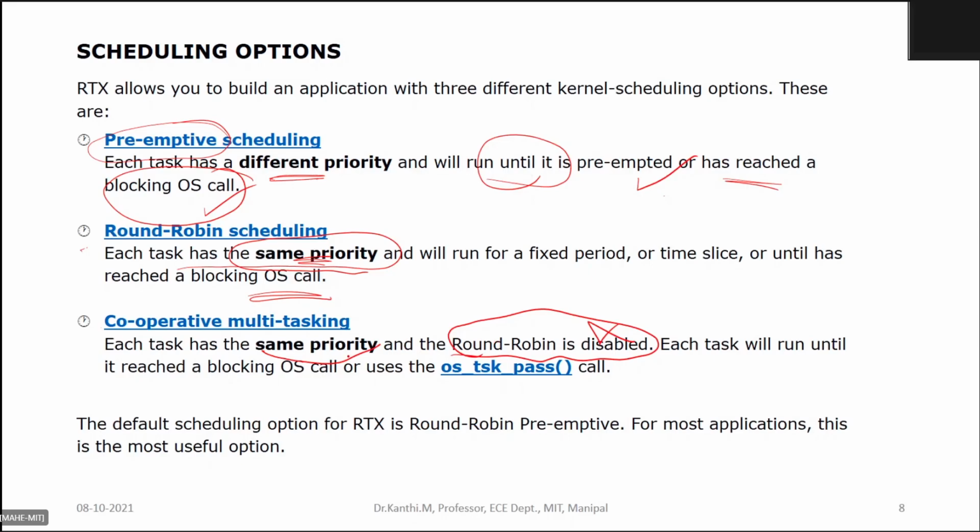Please note: same priority, but not a fixed duration of time. But the task which is running can be made to go to task switching.